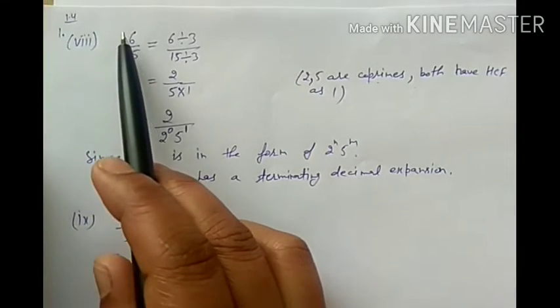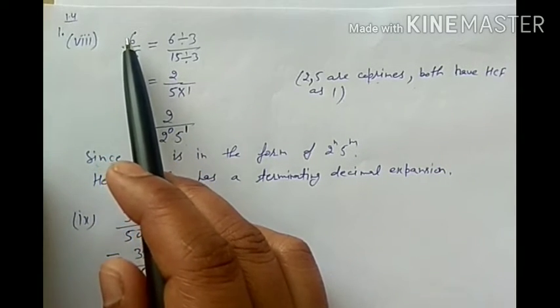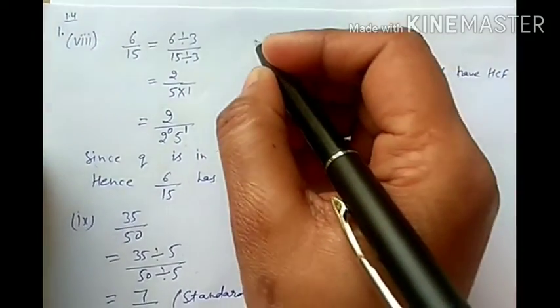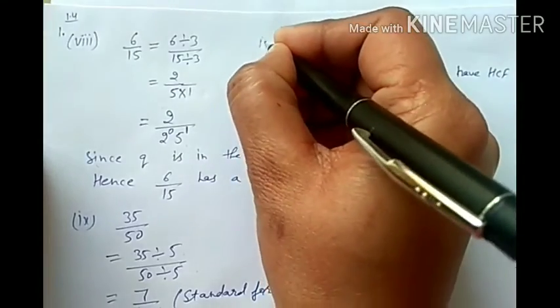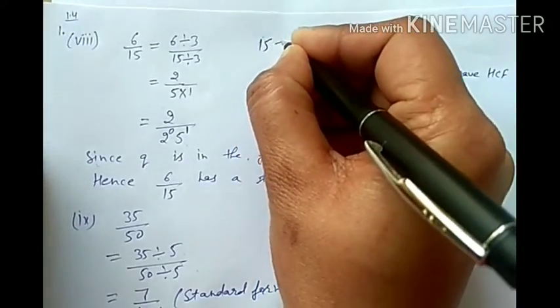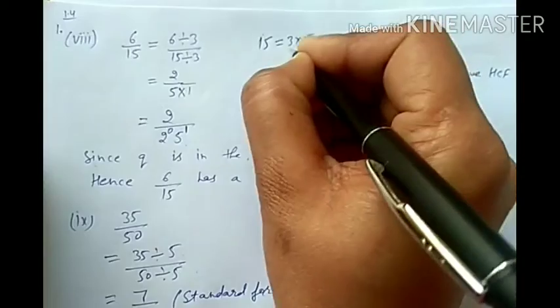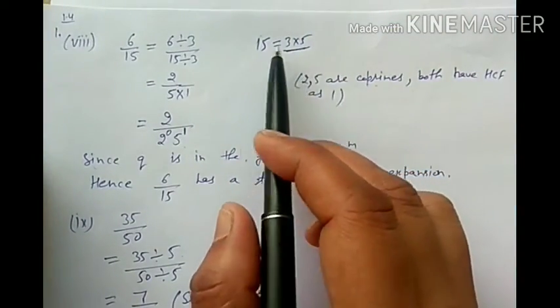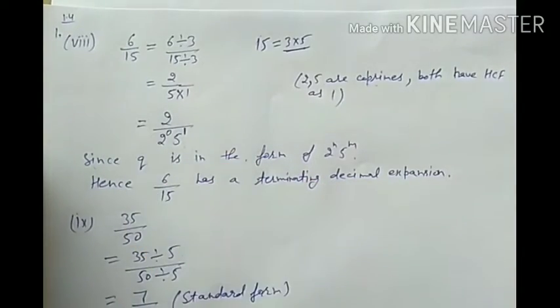So this step is very important, to make the rational number in standard form, because if you do not, then for the prime factorization of 15 you will write 3 into 5, and that is not in the form of 2 and 5. So first make the rational number in standard form.